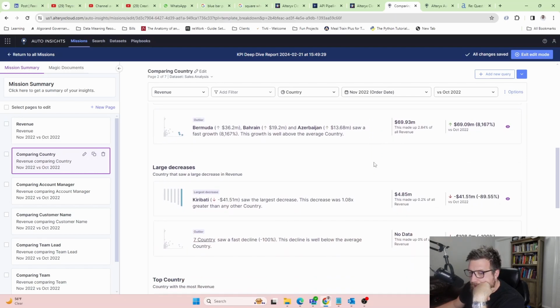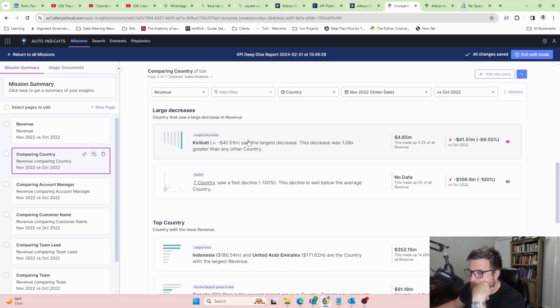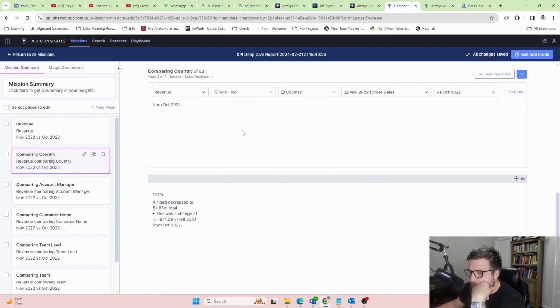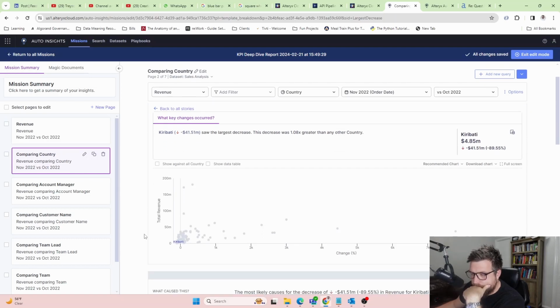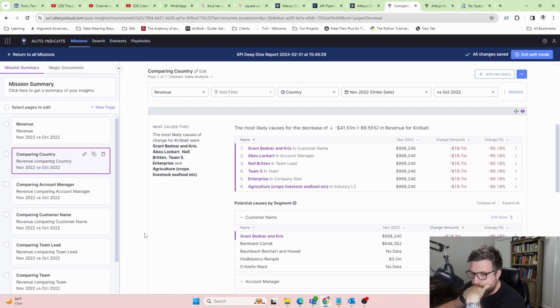Okay, largest decrease. How do I click on this? Okay, so this is that diving thing I was talking about. So now I can further dive into what caused this. I have a sticker over here.